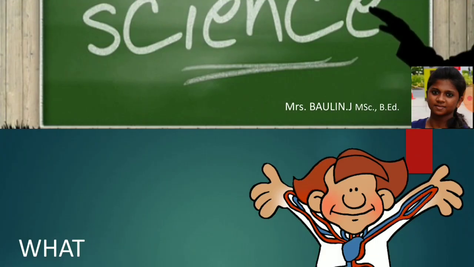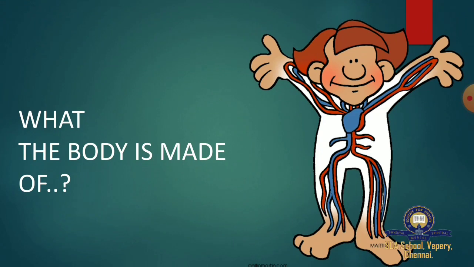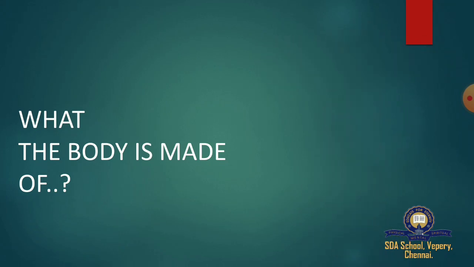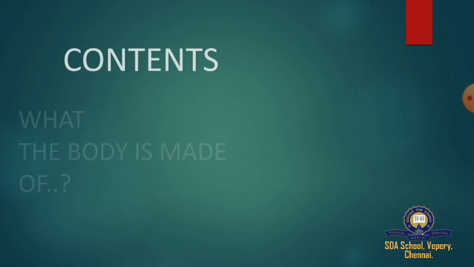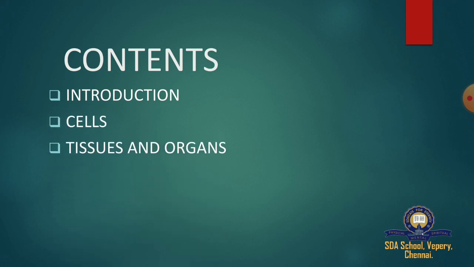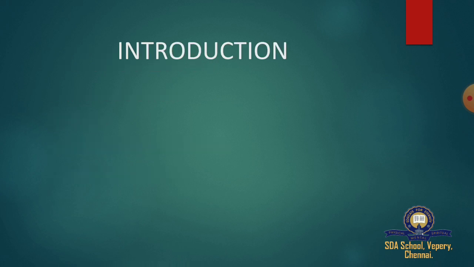The topic for today's class is what the body is made up of. So this is your first unit. A body is made up of what? A body is made up of cells. So in this lesson, we are going to learn briefly about cells. So here are the contents. We are going to learn about introduction, cells, tissues and organs, and organ system. So first we are going to move to our introduction.